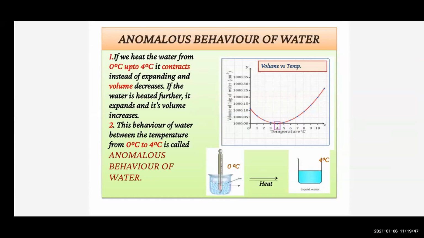If the water is heated further, it expands and its volume increases. Suppose the water is heated further, instead of contracting, what happens? It expands and its volume also increases. And the behavior of water between 0 degrees Celsius and 4 degrees Celsius is called the anomalous behavior of water. Right? So to understand the anomalous behavior of water, you should know all the points which we have seen now.